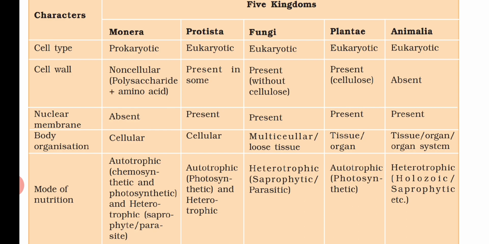Now, mode of nutrition. In Monera, they are autotrophs, either chemosynthetic or photosynthetic, and some of them are heterotrophic, like saprophytes and parasites. In Protista, they are autotrophic, photosynthetic, and heterotrophic. In fungi, they are heterotrophic, saprophytes or parasites. In Plantae, they are totally autotrophic and photosynthetic. In Animalia, they are heterotrophic and holozoic or saprophytic. So these are the different characteristics of the five kingdom classification.